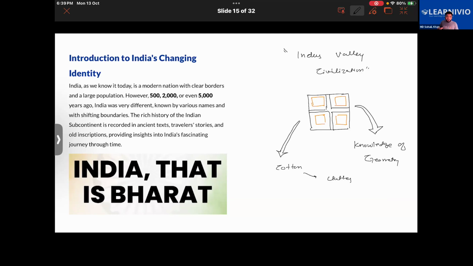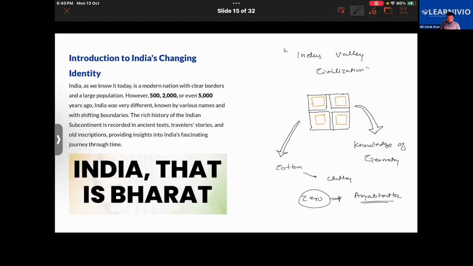Then we also find out that India has evidence of domestication of elephants. Like 4,000 to 5,000 years ago, we see that a large number of elephants and horses were domesticated in India. Then the concept of zero was also given by India. Who gave the concept of zero? Do you know? The zero that you study in mathematics today was actually given by Aryabhata, right? Getting it? So there's so much contribution of India, right?